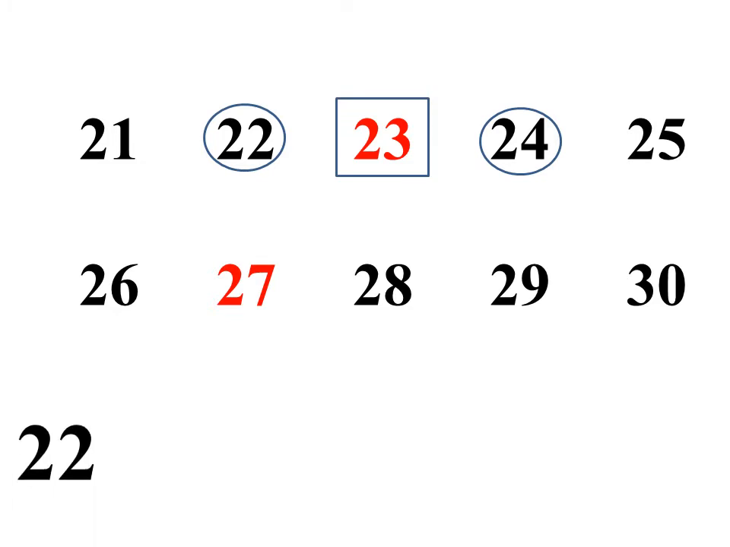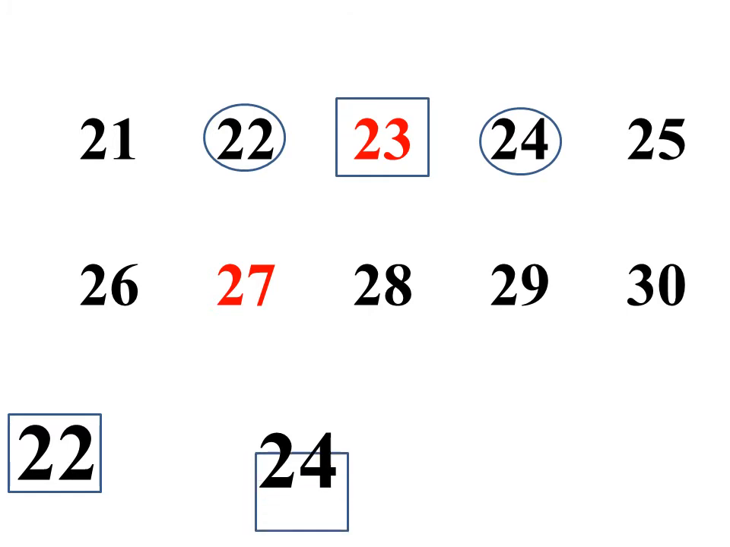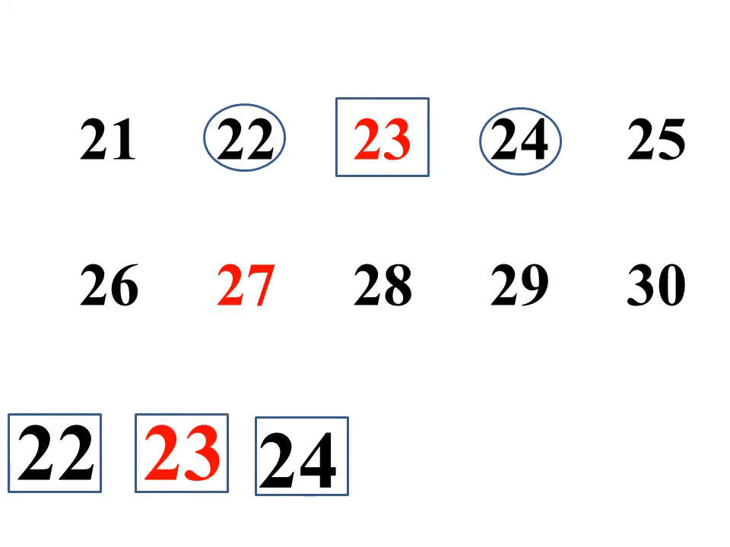Now, again, look here. I have number 22 and second number is 24. And what comes in between these two numbers? इन दोनों नंबर्स के बीच में कौन सा नंबर आया था? हमने ऊपर किया है ना? Yes, it is number 23. So 23 comes in between numbers 22 and 24.